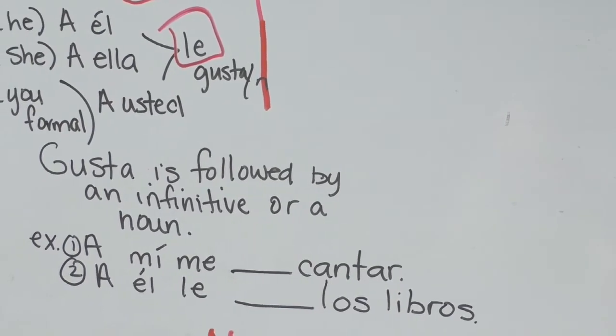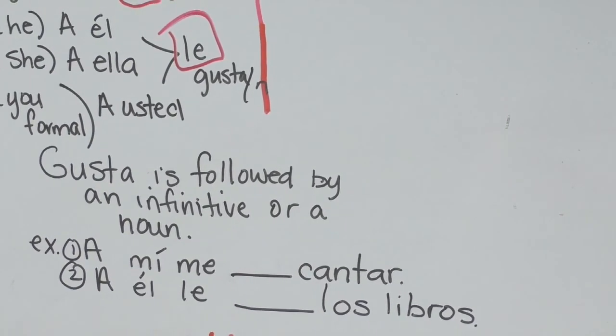Here are some examples. Ejemplos. A mí me blank cantar. Remember, use the correct form of gustar. What are those two forms? It's either gusta or gustan. So, a mí me blank cantar.